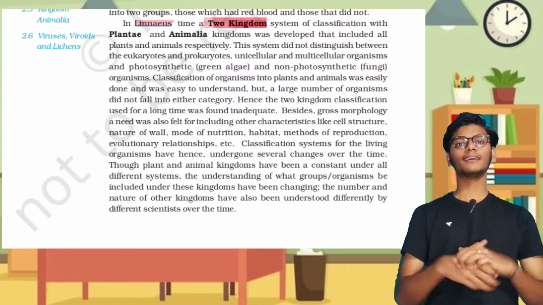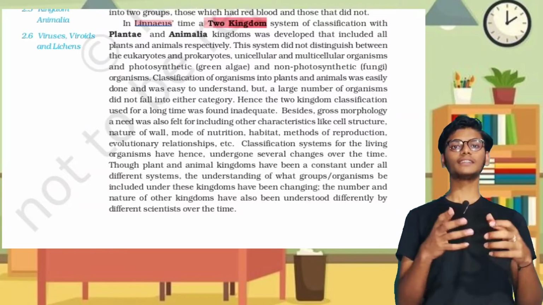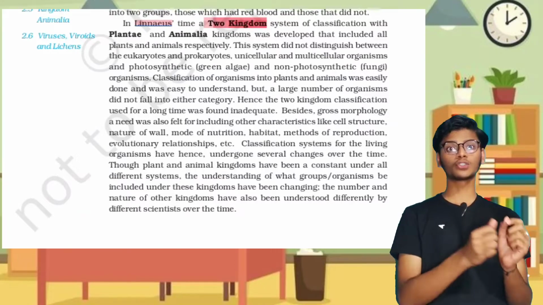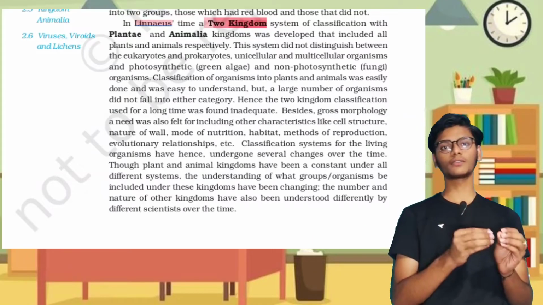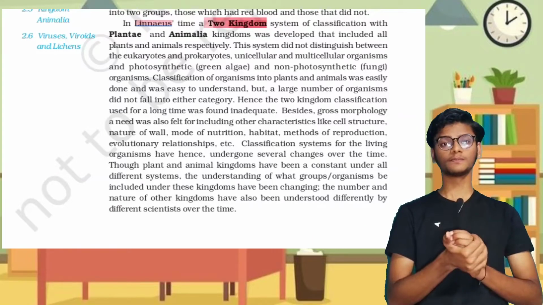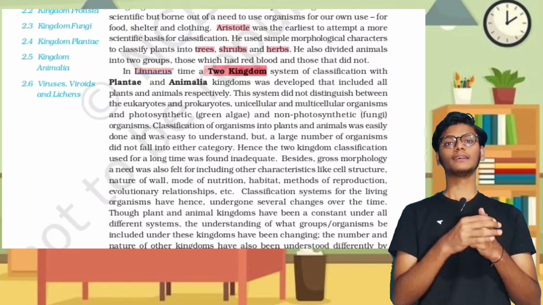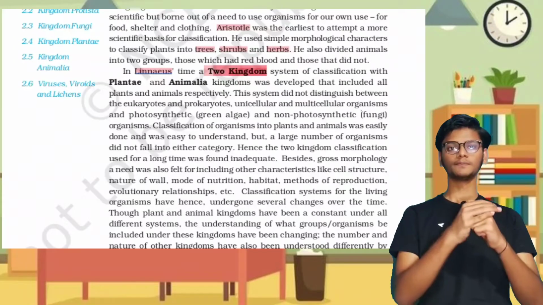But his classification had some drawbacks. Photosynthetic and non-photosynthetic organisms were seen in the same group, and unicellular and multicellular organisms were also seen in the same group. So it was not acceptable, but Linnaeus's two kingdom classification system was used for a long time.